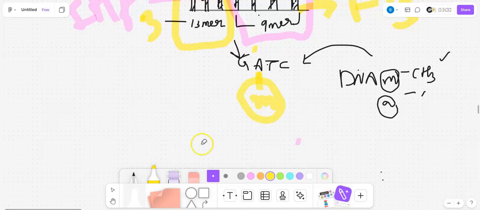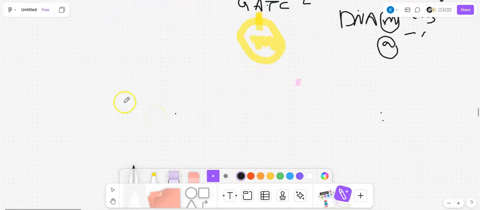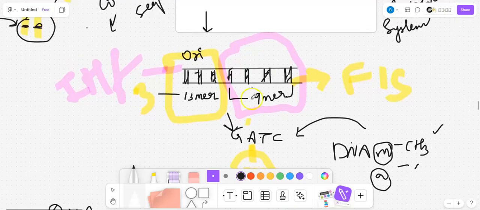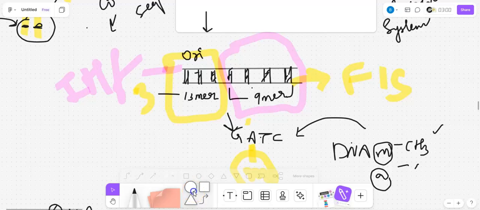Now the first protein comes, DNA protein. All these enzymes are really important. This DNA protein attaches to the 9-mer among the consensus sequences.